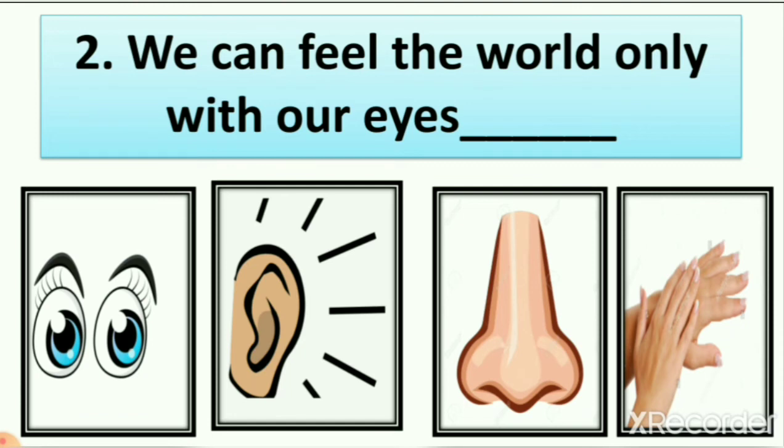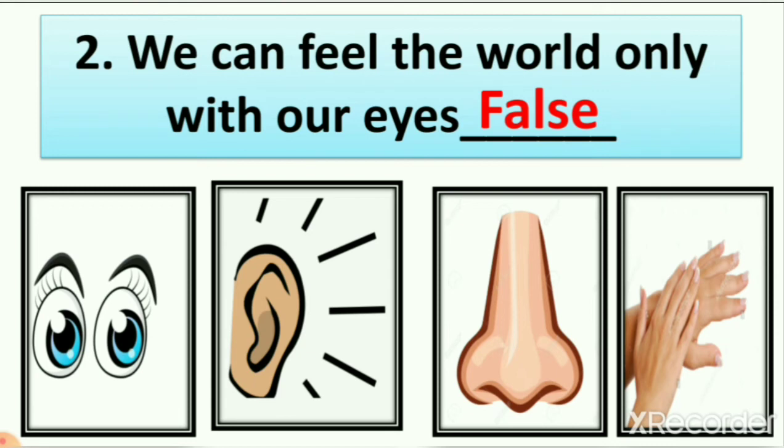Why? Because we can feel the world around us with the help of our sense organs, and sense organs are eyes, nose, ears, tongue and skin. So we need all sense organs to feel the world around us, not only eyes. So what do we write here?